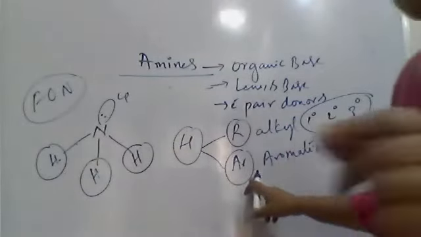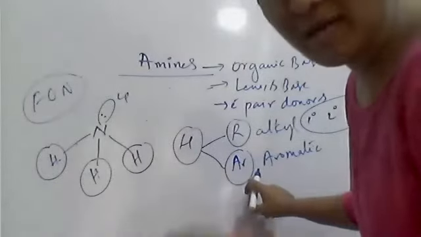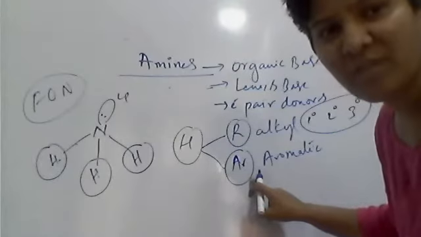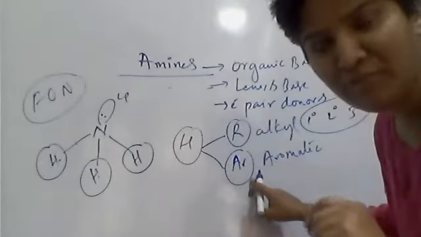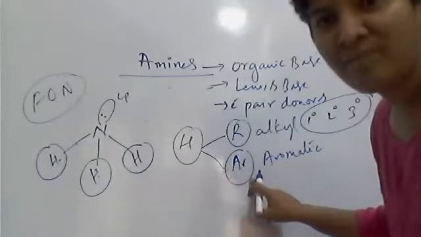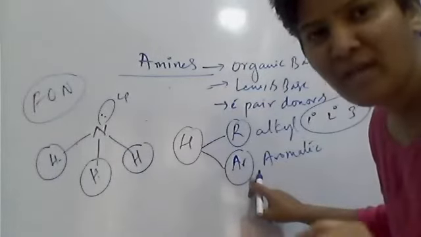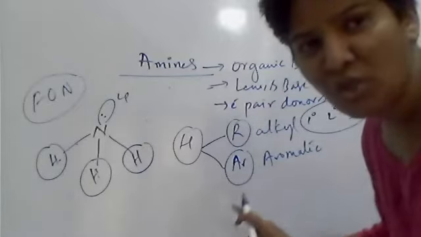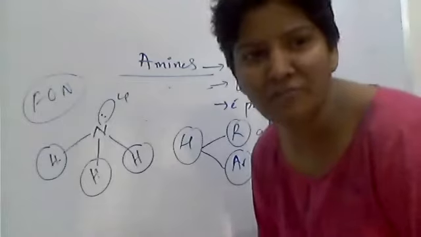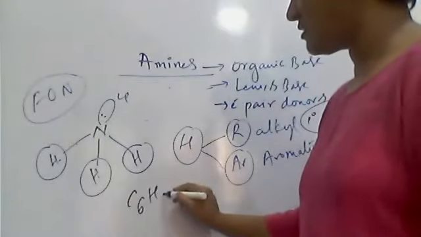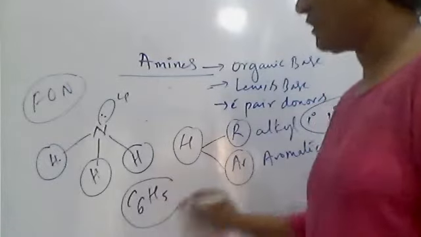For example, benzene, everyone knows is aromatic. The benzene formula is C6H6. When you remove one hydrogen from an alkane, you get alkyl. In the same way, from an aromatic hydrocarbon, when you remove one hydrogen, you get aryl. So when you remove one hydrogen from benzene, C6H6, you get phenyl.